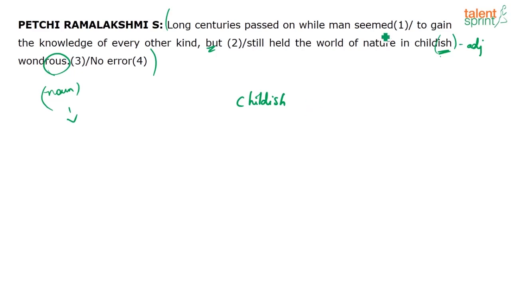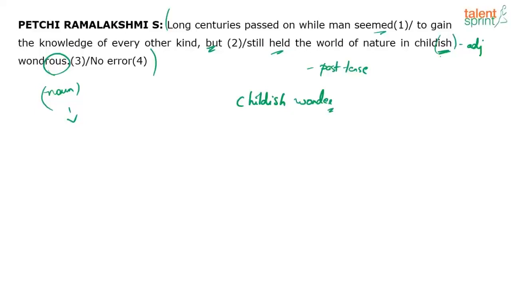Seemed is fine. Look at the general tense in the context. It's past tense, right? Yes, childish wonder. Childish wonder, not wonders. Childish wonder. So, if you understood the meaning of the context, you will immediately know where the error is, right? The general tense in the sentence is past tense. So, you don't have to change seemed to seem, not required, right? Childish wonder. What is it saying?